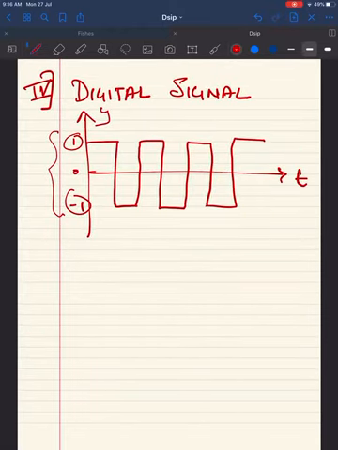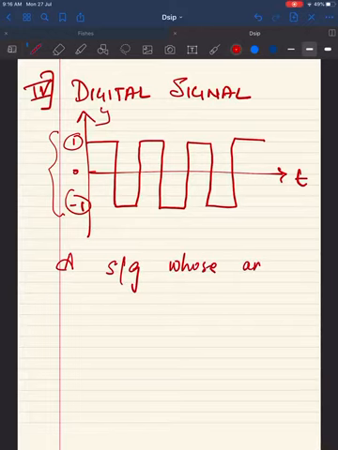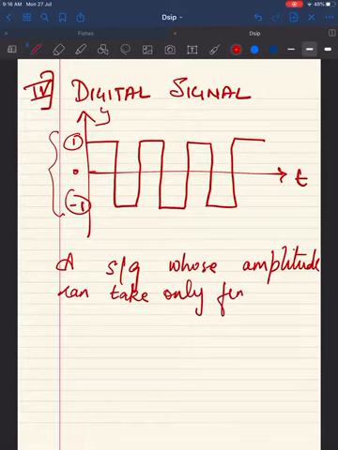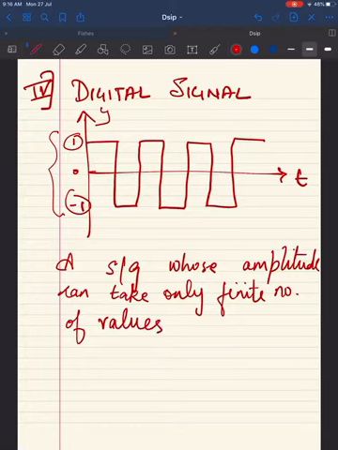The next type of signal that we are going to see is the digital signal. A digital signal is a signal whose amplitude can take only a finite number of values. So, for example, in this particular example, I have 1 and -1, and the amplitude takes only these two values. This is a digital signal whose amplitude can take only 1 and -1.